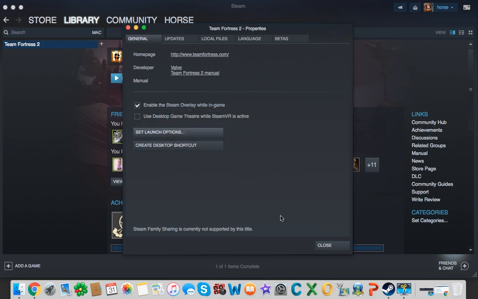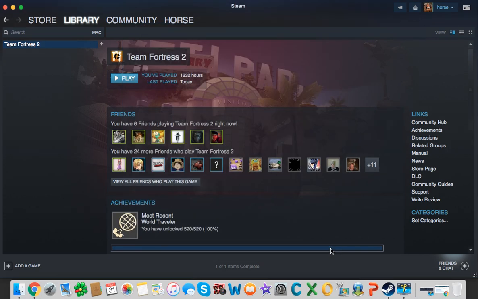Then yeah, that's what you gotta do for FPS config.